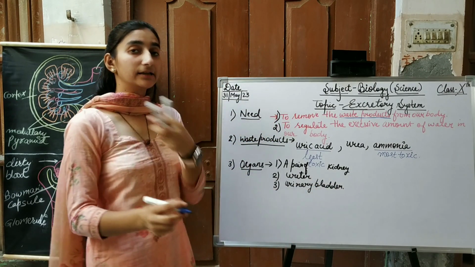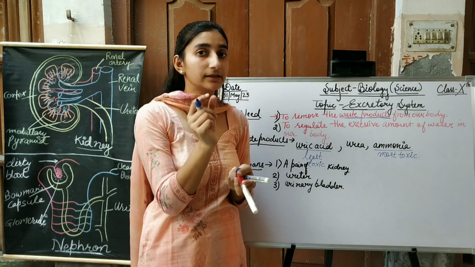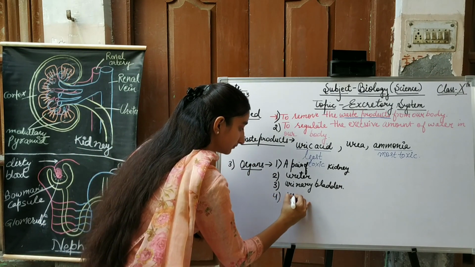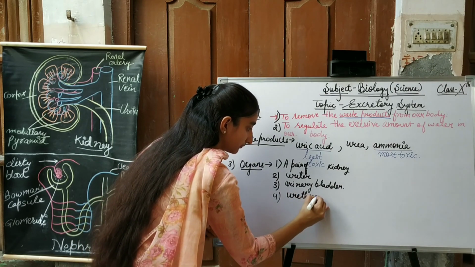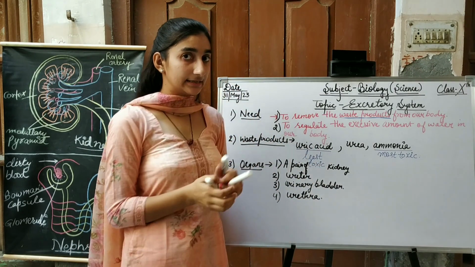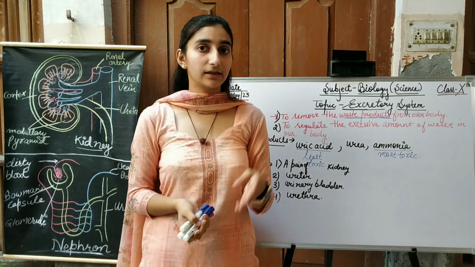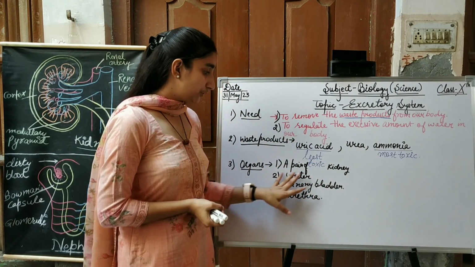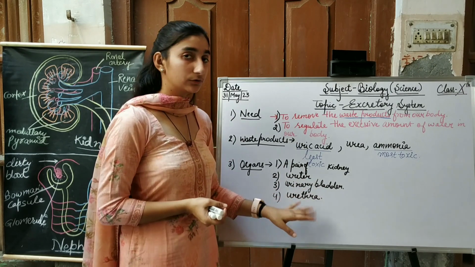And at the end of the urinary bladder there is a small opening which is called the urethra. So basically in our excretory system there are four main organs: a pair of kidneys, ureter, urinary bladder and urethra.